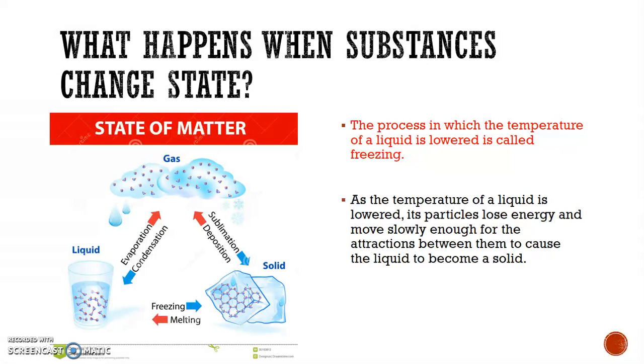The process by which the temperature of a liquid is lowered is called freezing. So if I take a liquid and I remove energy and the temperature goes lower, it's freezing. And in freezing, the temperature of a liquid is lowered and its particles are going to lose that energy, move more slowly, and that attraction becomes greater. They cause them to become a solid. They're still moving, but they're a solid. They're not moving as fast, and they can't slide past one another like a liquid.